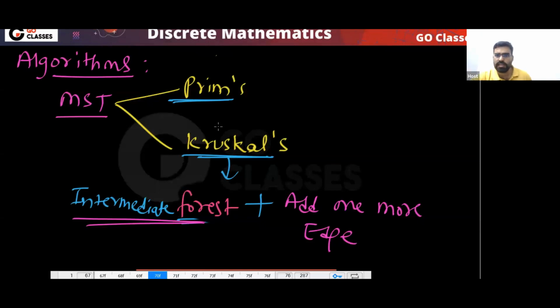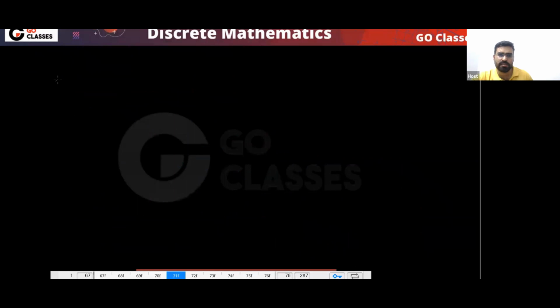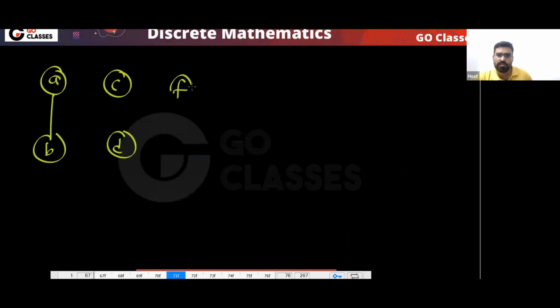If you do this, can a cycle come or not? Is it possible that a cycle can come? Intermediate forest is there, and if you add one more edge, a cycle can come, right? For example, let's assume this is your intermediate forest. If I add one more edge, a cycle can come.